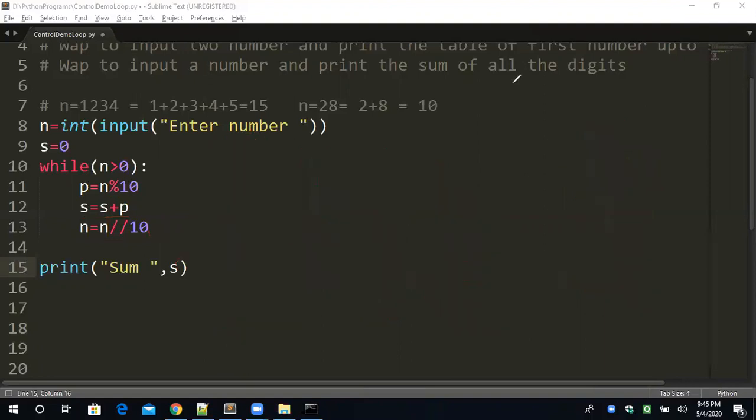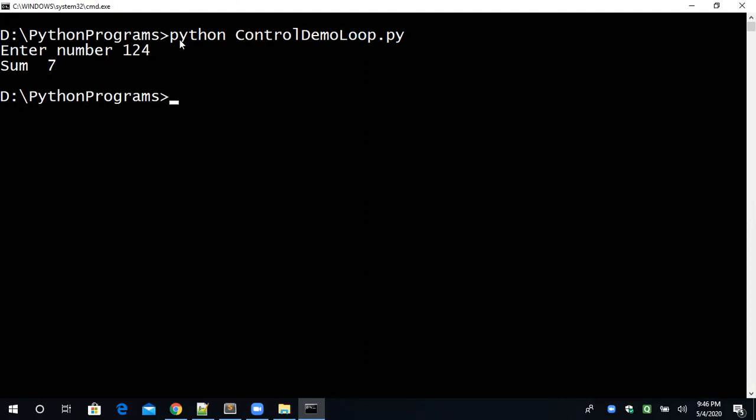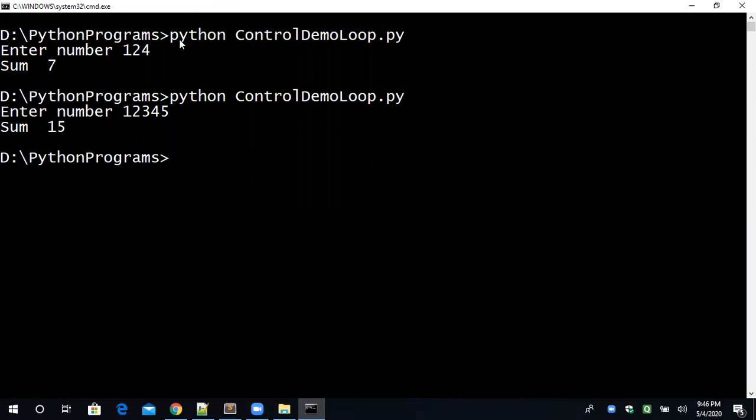Of course, we will do the actual execution. Just a moment, I'm clearing all the drawing. One second, saving. Okay, and running the program. Fine. I have given the number 124. So what output should come? 7 should come. 7 is coming? Correct. Again, I'm running the same program with a different value. According to the digits, it will produce 5, 4, 5 plus 4 is 9, 9 plus 1 is 10, plus 5, 15 output. No problem. What we are doing basically is extracting the digits and calculating the sum.